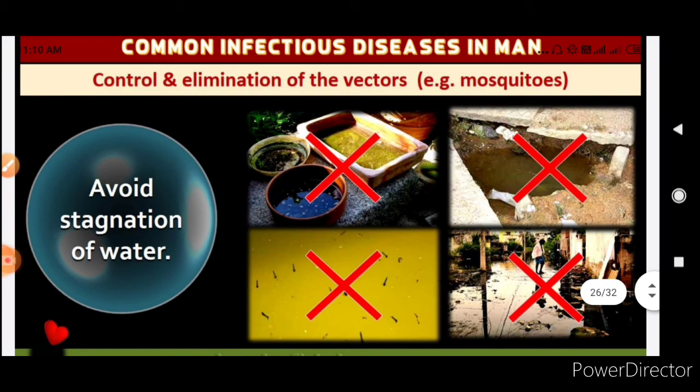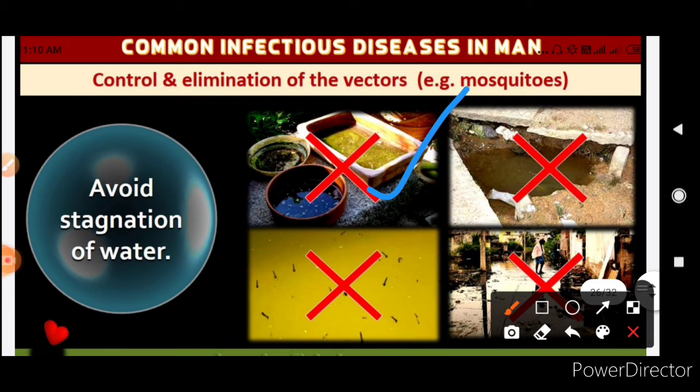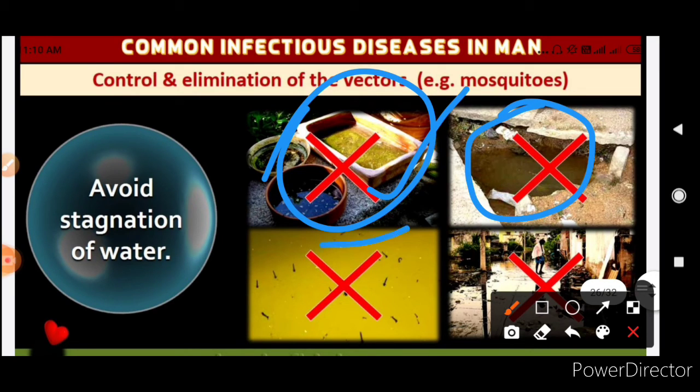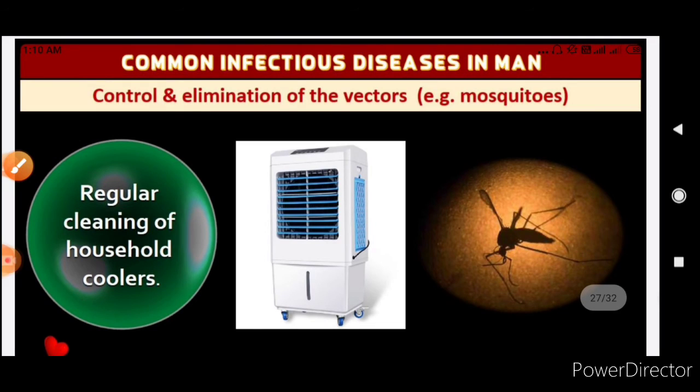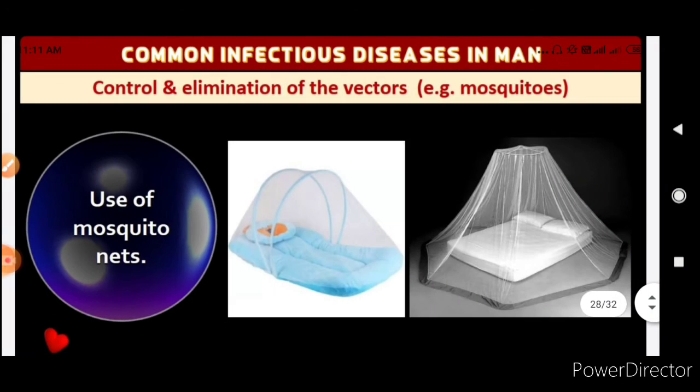Now you can see here, control and elimination of vectors can be done by avoiding the stagnation of water. In the diagram, this water is stagnant outdoors, so mosquitoes will grow in this water. This is also stagnant water, so mosquito larvae will grow and the population of mosquitoes will increase. Also, we should do regular cleaning of household coolers to avoid the growth of vectors like mosquitoes. Then we should use mosquito nets.